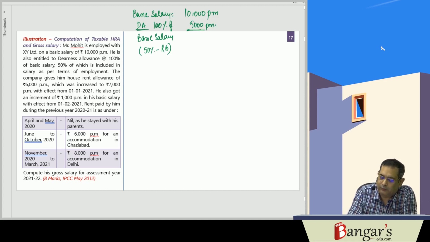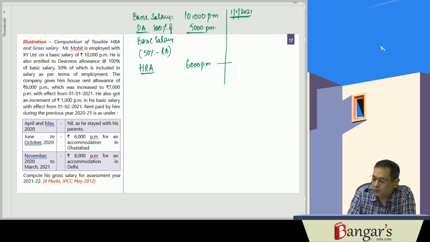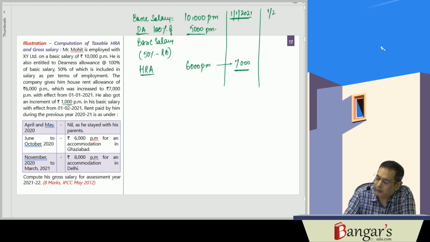HRA is 6,000 per month. But from 1st of January, this HRA has been enhanced to rupees 7,000 per month. Then from 1st of February, he gets an increment of rupees 1,000 per month in his basic salary. His salary has been increased from 10,000 to 11,000 per month.